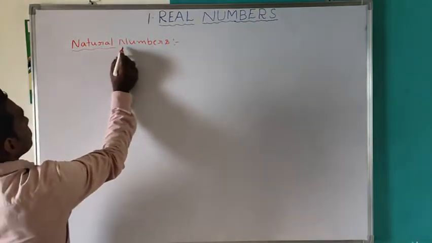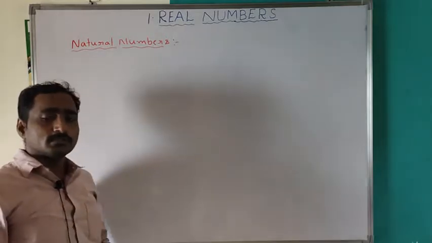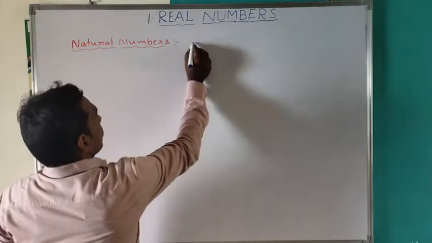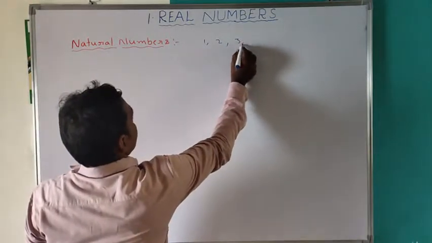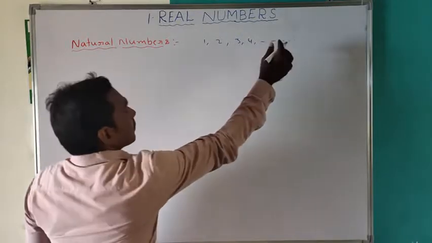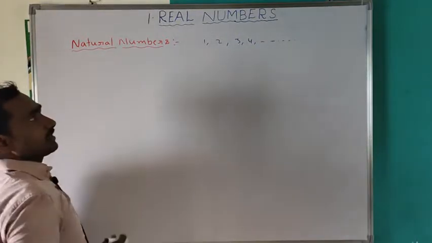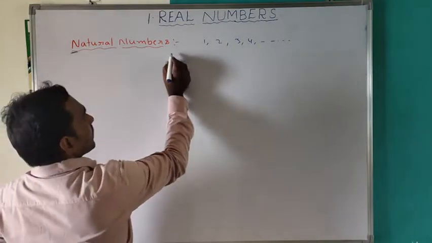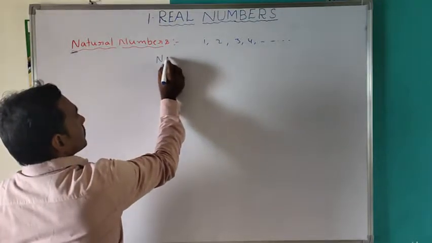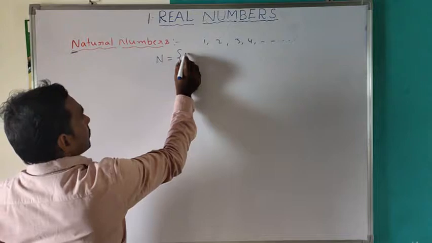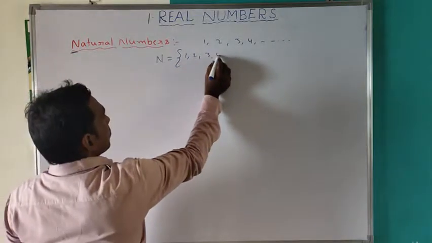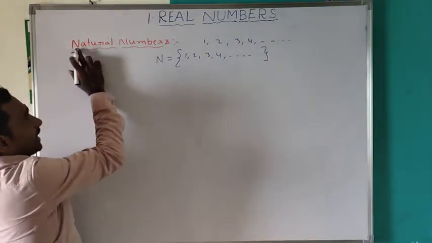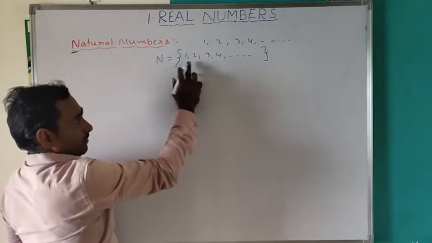Counting numbers are called natural numbers. Hence 1, 2, 3, 4, and so on are all counting numbers. The set of all natural numbers is denoted by capital N. So N is equal to the set of 1, 2, 3, 4, and so on.